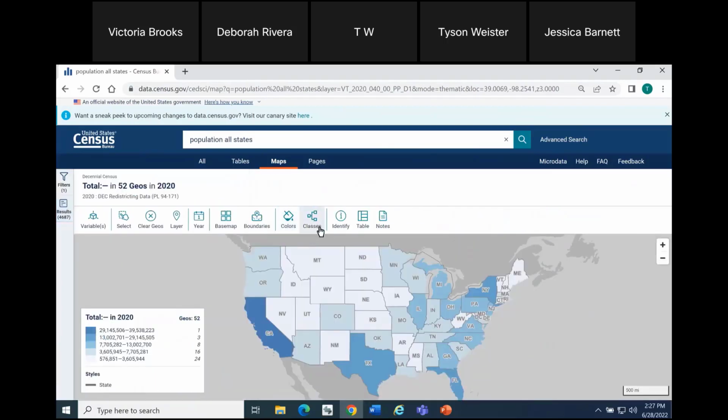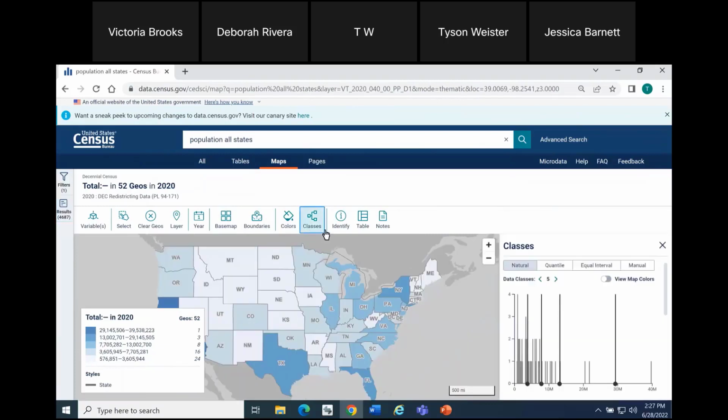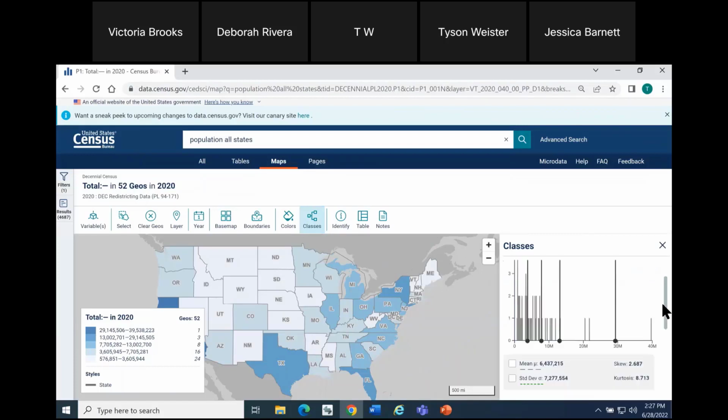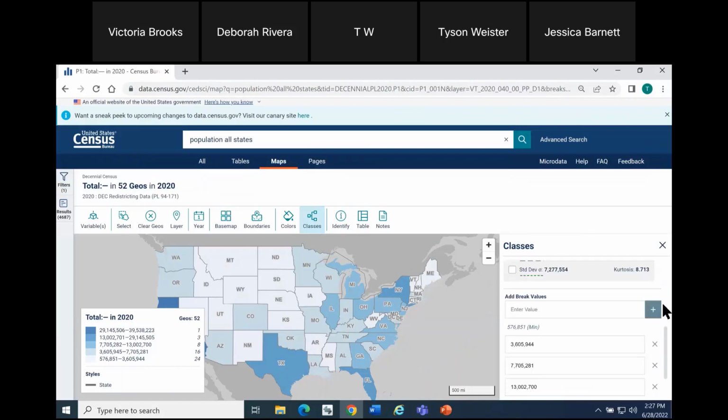And now what I really wanted to show is the new functionality to adjust the legend. So by default, it is doing natural breaks. I can adjust the number of classes I see in the legend in the lower left, and I can adjust the values to what I want the map to show. So the way you do that is to click the Classes button. You'll notice there is a new tab on the right that says Manual. Here I'm going to click that tab for Manual. And then I'm going to scroll past the histogram and visit it again later.